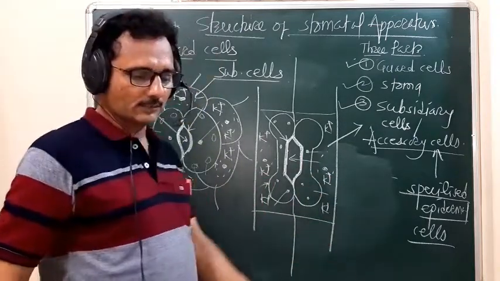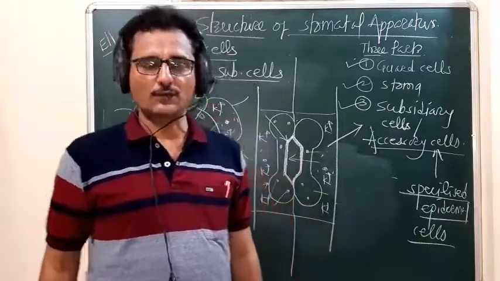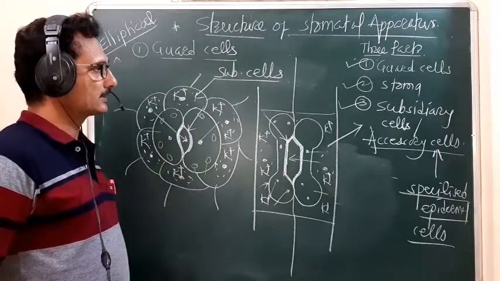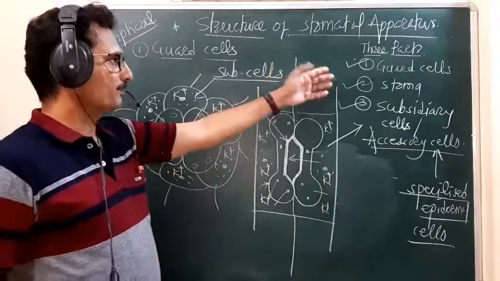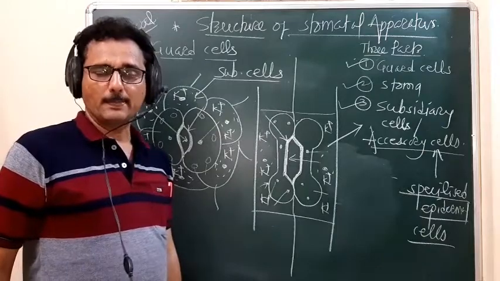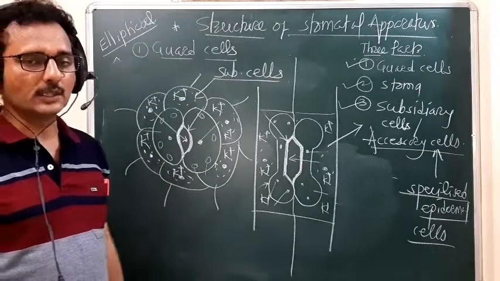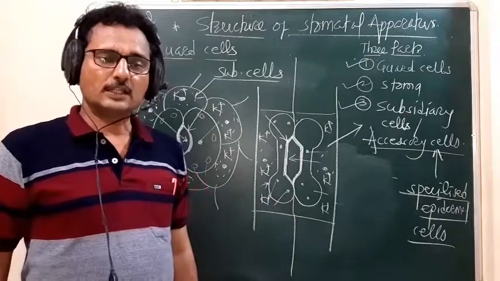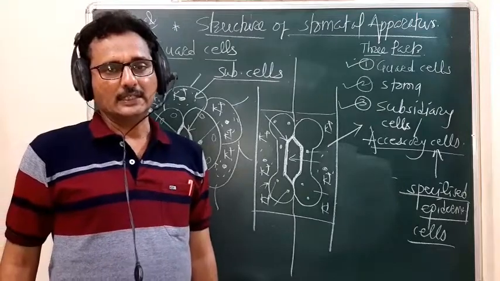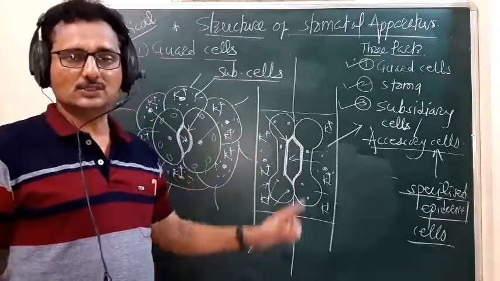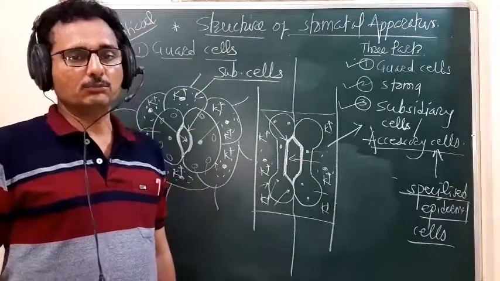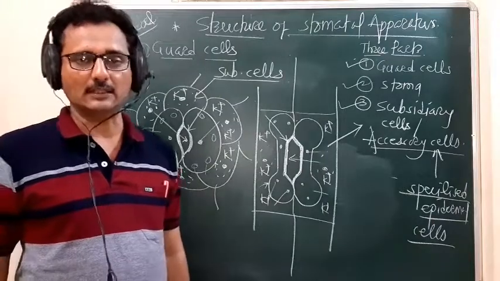So students, I think you understand well the structure of the stomatal apparatus. It has three main parts: the guard cells, the stoma, and the subsidiary cells. Together they form the stomatal apparatus, which plays the most important role in transpiration in the plant body. Through this stomatal apparatus, about 90 to 93% of the water loss in the form of water vapor is seen in the plant body.